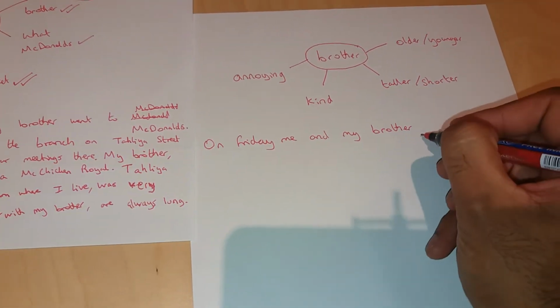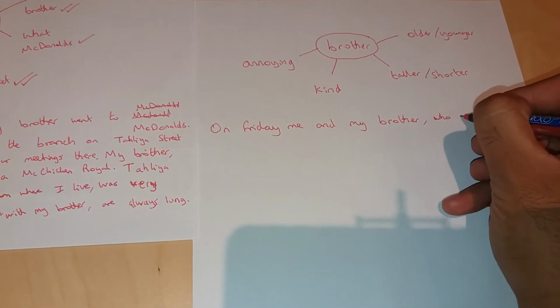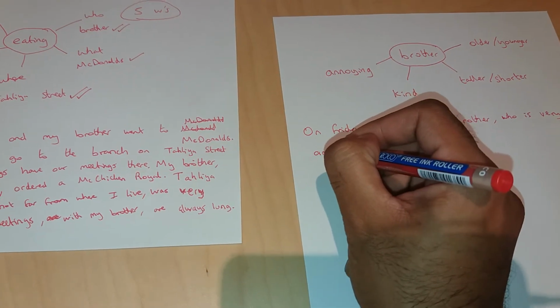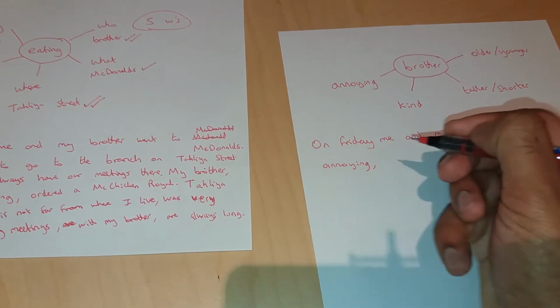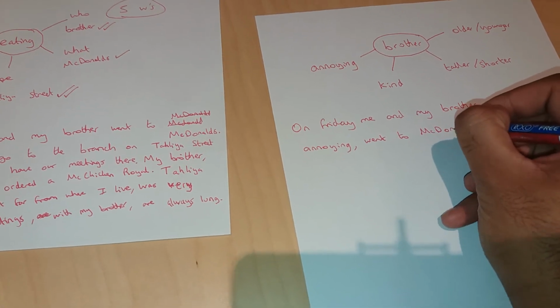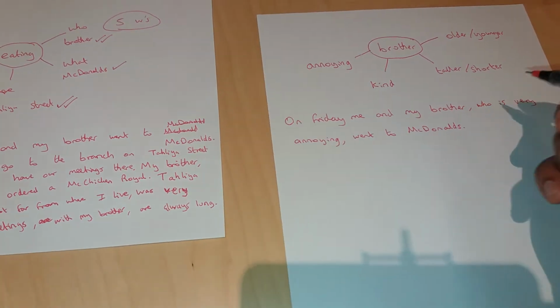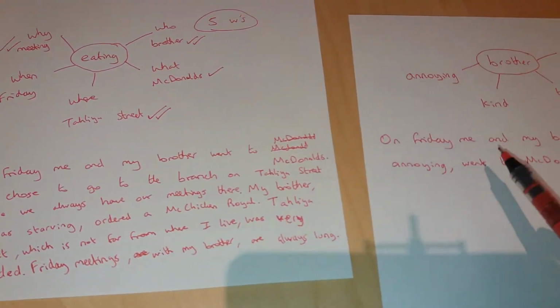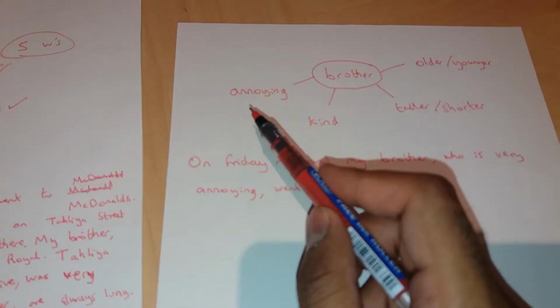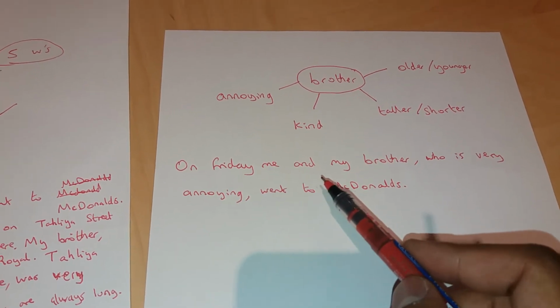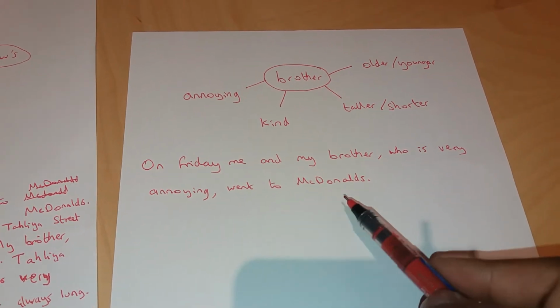On Friday, me and my brother, who is very annoying, went to McDonald's. So you can see now that this sentence here, on Friday, me and my brother went to McDonald's, has now become a complex sentence by using one of these word adjectives which describe my brother. So on Friday, me and my brother, who is very annoying, went to McDonald's.